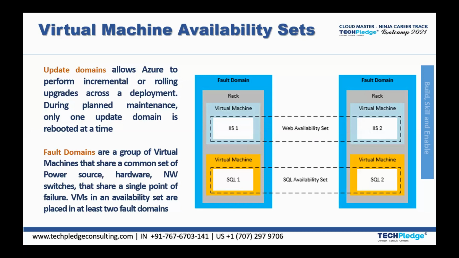This is the separation of the availability set, but don't confuse yourself: availability sets are inside the data center only. An update domain allows Azure to perform incremental or rolling upgrades across a deployment. During planned maintenance, only one update domain is rebooted at a time. If you want a detailed description and architecture diagram of the management zone, availability sets, update domains, power sources and network switches, please follow my video on high availability architecture. But here just keep in mind that if you are keeping your machines in an availability set, follow the basic load balancer.